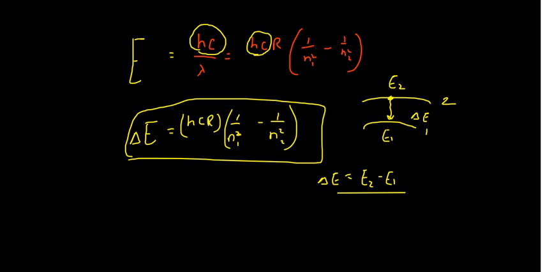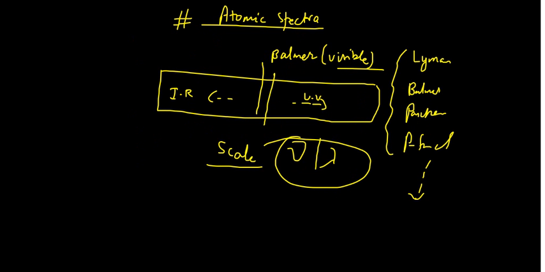So this is all about the thing, and you can remember Lyman, Balmer, Paschen, and all those things. That is not very difficult. This is for first, second, third, and fourth, and so on. You do not need to remember all these things, just four is good enough.